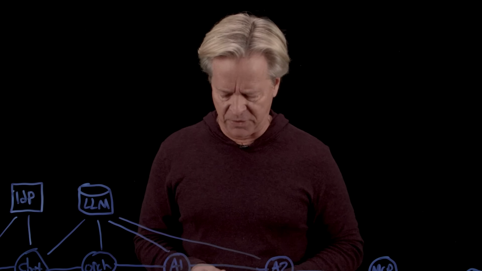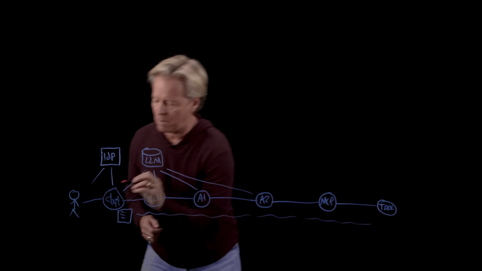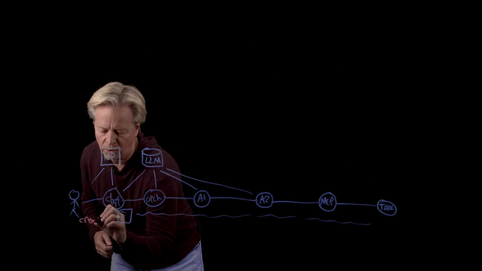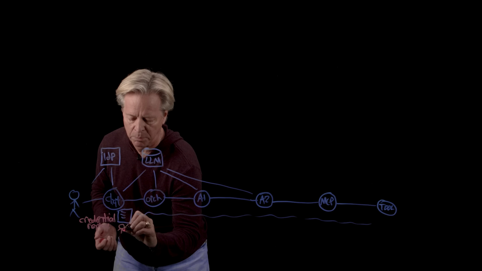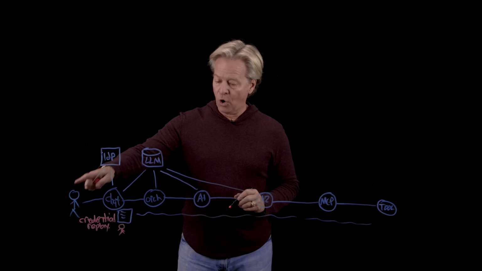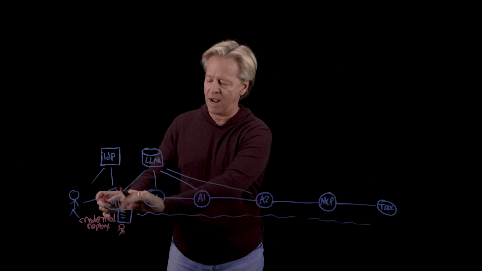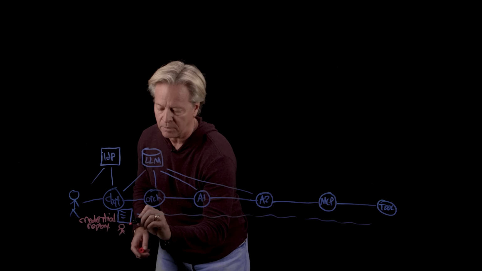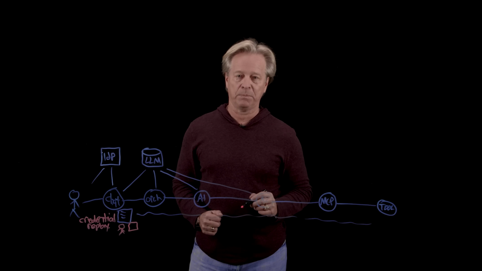So let's start thinking about then, all right, what are some of the things where there's risk and where there's errors that we need to take into consideration? Well, the first thing that we really want to think about is a credential replay. And what this basically says is that there is some other person that wants to take over the identity of who we think is using the system, gain their privileges and their accesses, and then use that token in a bad way to propagate through and get access to things that we don't want them to get access to.